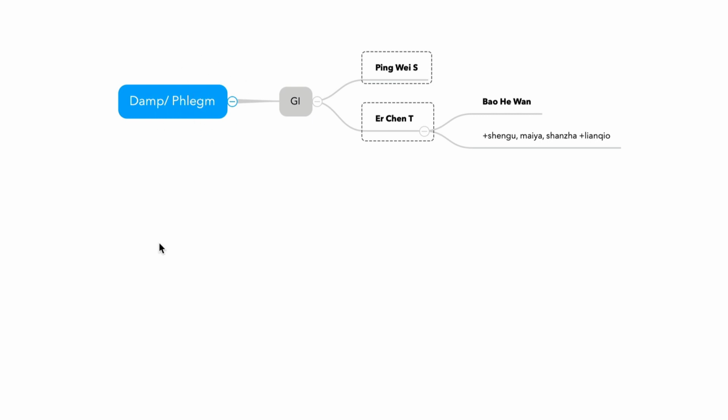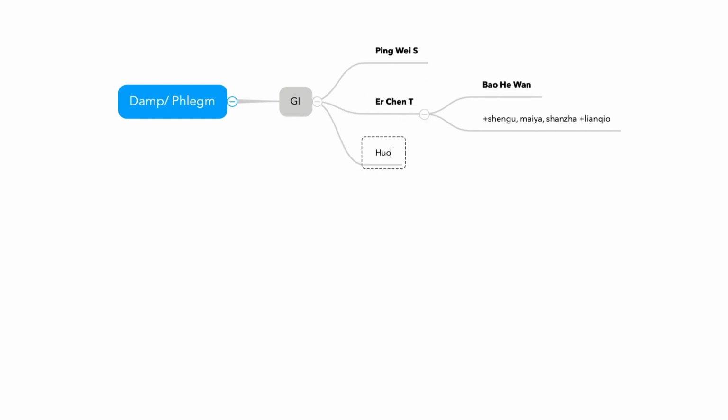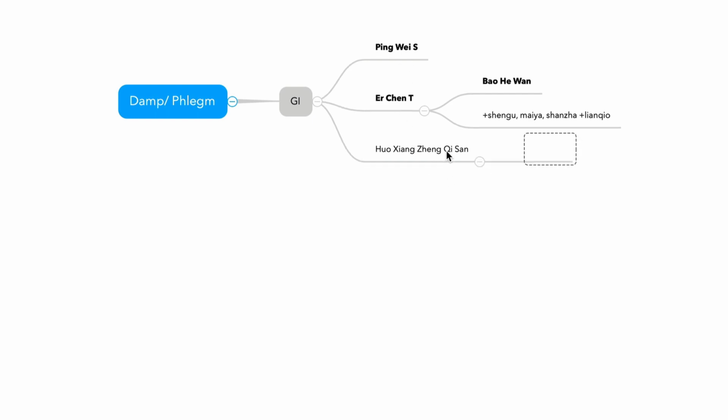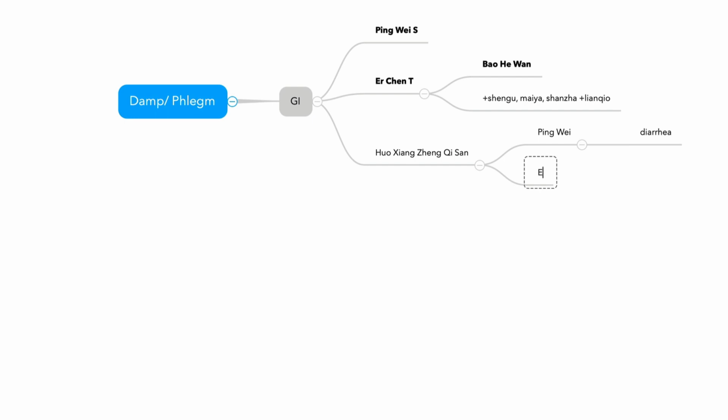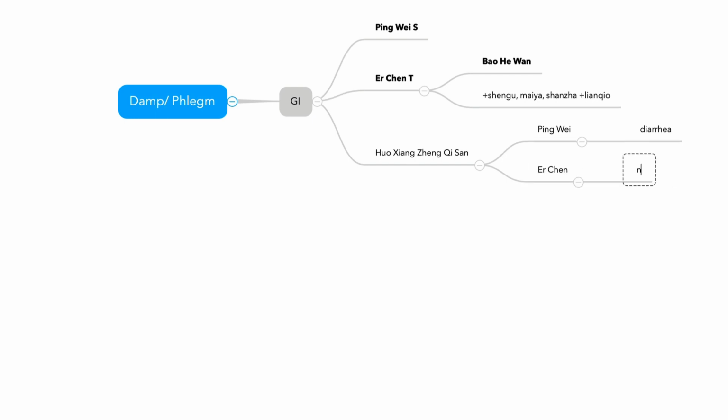And another formula based on Ping Wei San and Er Chen Tang is Huo Xiang Zheng Qi San. Huo Xiang Zheng Qi San is based on both Ping Wei San and Er Chen Tang. Ping Wei San treats middle jiao dampness, which means diarrhea, and Er Chen Tang treats nausea and vomiting.